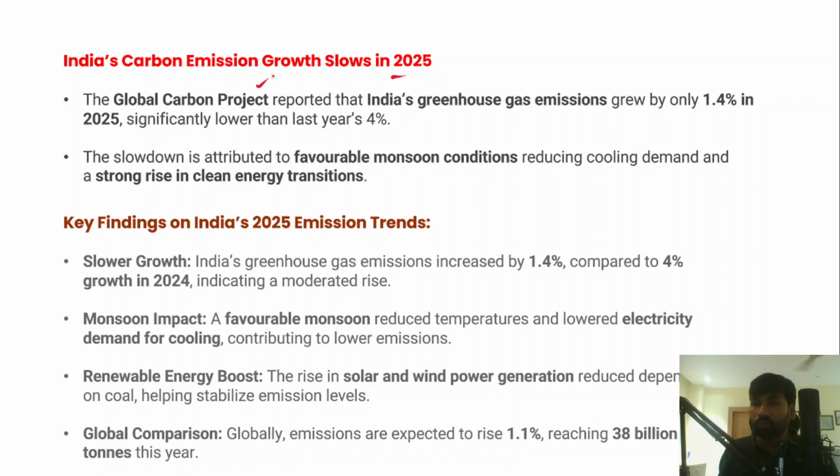As per the Global Carbon Project, it has reported that India's greenhouse gas emissions grow by only 1.4% in 2025, and this number is significantly lower than 2024, because in 2024 the greenhouse gas emissions grew by 4%, but this year it is only 1.4% alone.